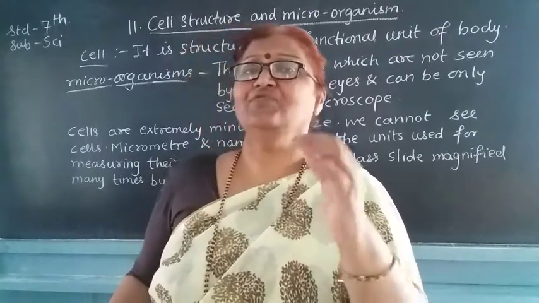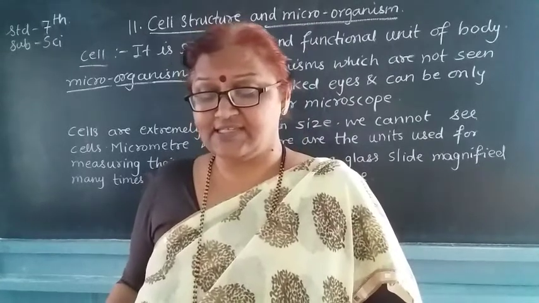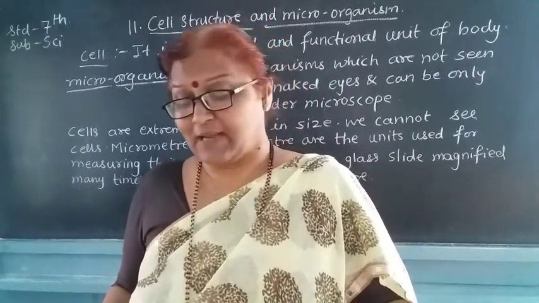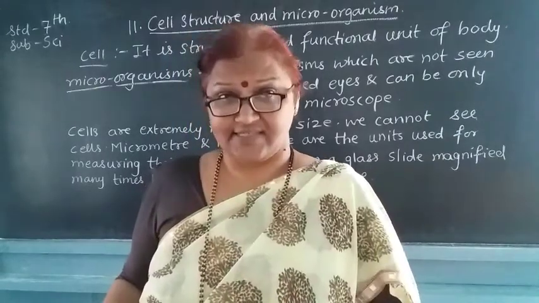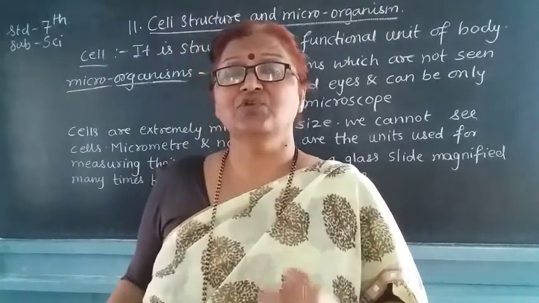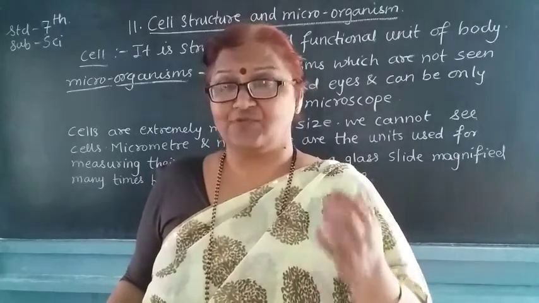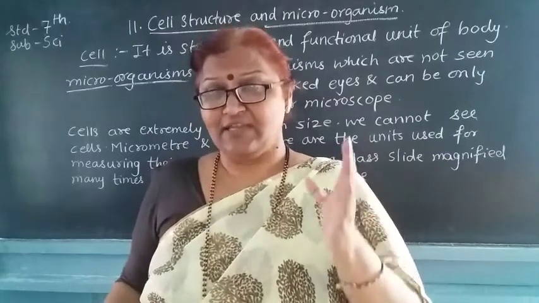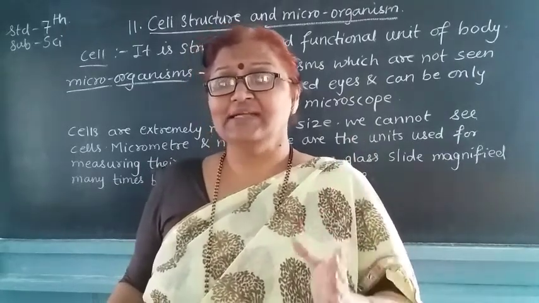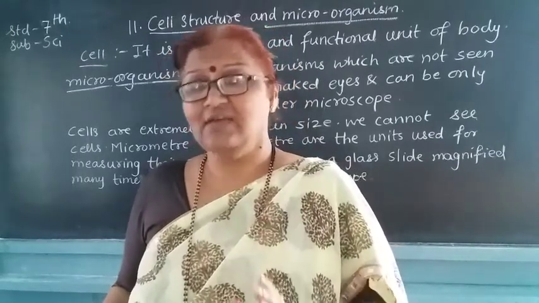See, there is one flow chart given in your textbook. There are some fill in the blanks that we have to fill. Whenever you see words, how are they made up? We have the alphabets from A to Z. The alphabets are useful to make the words.